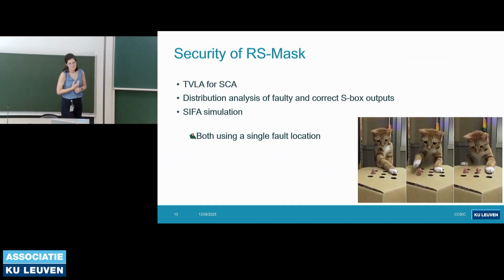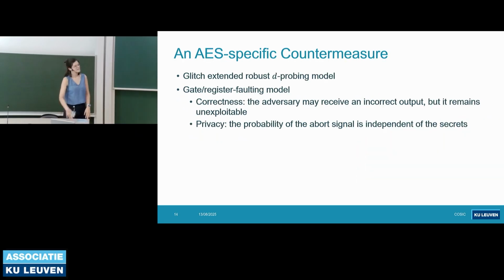In the analysis of the authors, they do TVLA for the side channel analysis, and this shows the security of the scheme. For the fault, first they check the distribution of the faulty and correct S-box outputs, and they also do a CIFA simulation using software. But they do both analyses using only a single fault location, and they say that the whole scheme is secure. It's not that correct without checking all the components in the circuit, because they missed something, so we found the vulnerabilities. And as a response to these vulnerabilities, we proposed a fix.